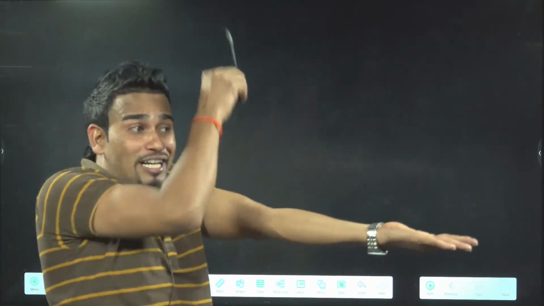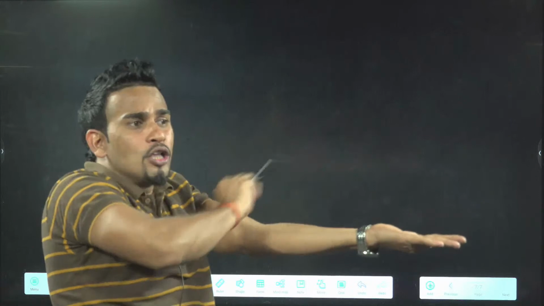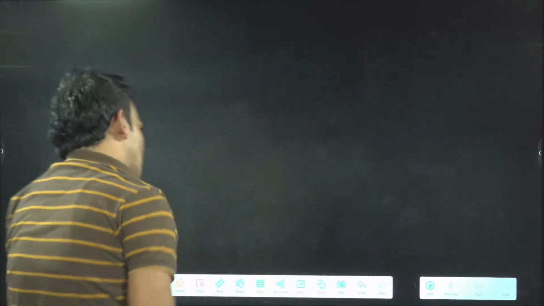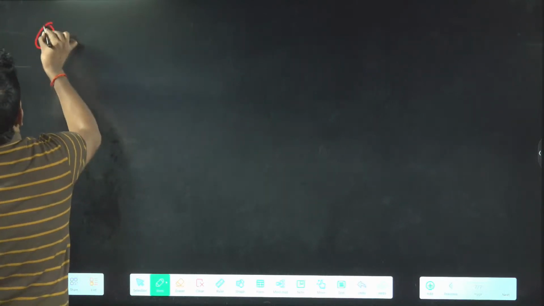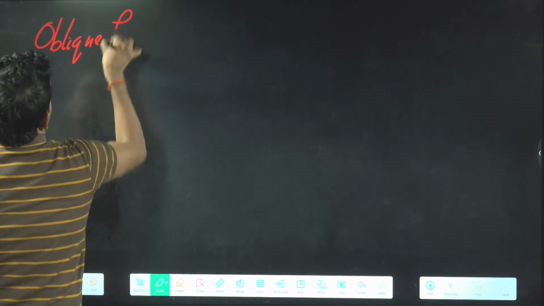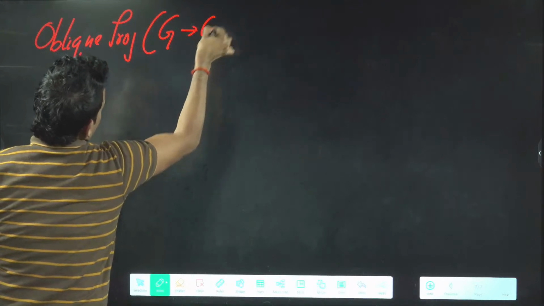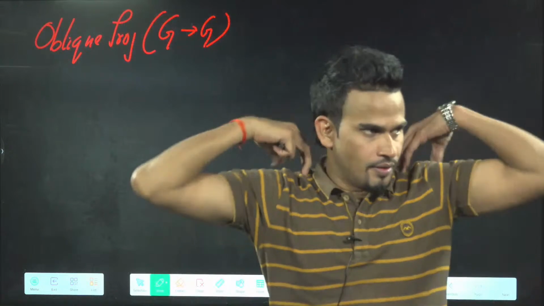You don't throw vertically. That is vertical projection. That is horizontal projection. We are combining both of them. In between we will throw. So this is known as oblique projection, or we can say ground to ground projection. You can write: oblique projection, in brackets G to G.